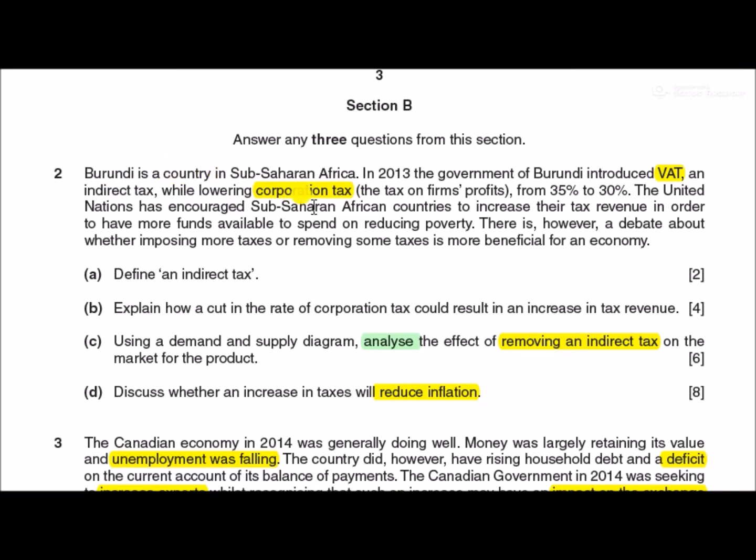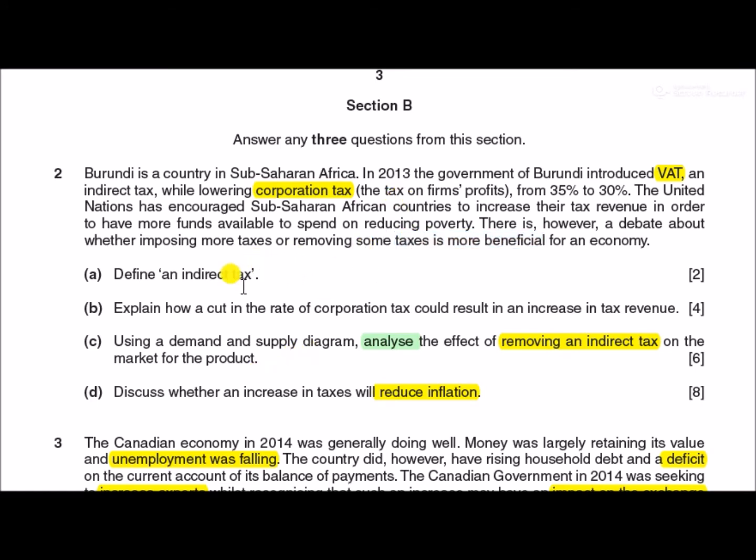Burundi is a country in sub-Saharan Africa. They introduced VAT while lowering corporation tax. There's some figures. The UN has encouraged sub-Saharan Africa to increase their tax revenue in order to have more funds available to spend on reducing poverty. That makes sense. There is, however, a debate about whether imposing more taxes or removing them is more beneficial for the economy. So you get the feeling that that's going to come in the question somewhere.